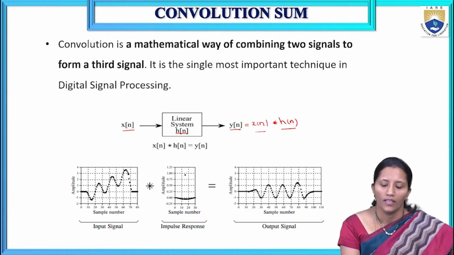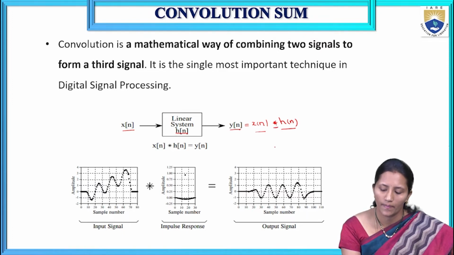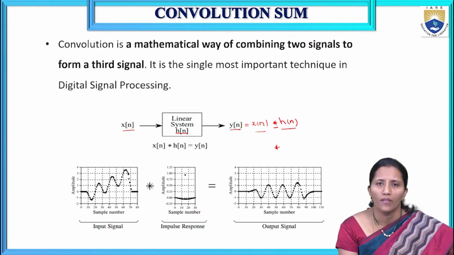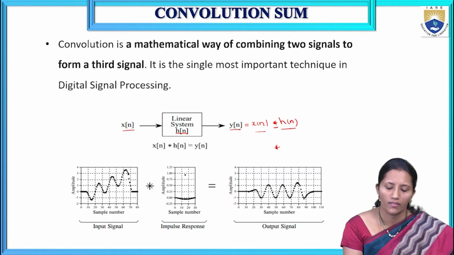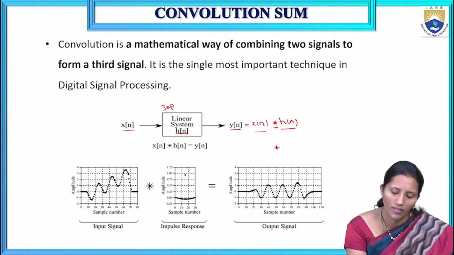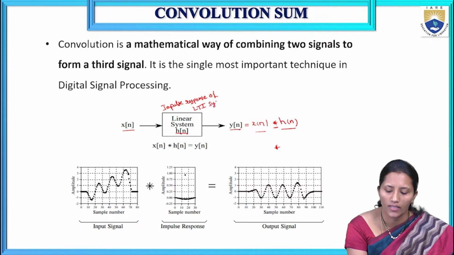So here the convolution sum is denoted by the star symbol. Convolution is nothing but the effect of one signal on another signal. It will produce a third signal, that is the convolution sum. So x of n is the input, y of n is the output, and h of n is the impulse response of an LTI system, a linear time invariant system.